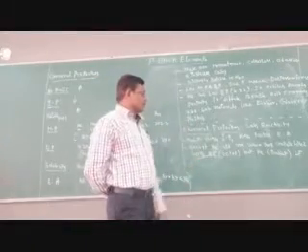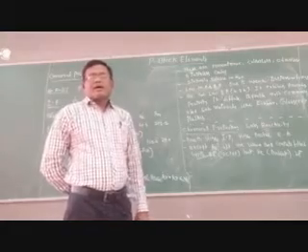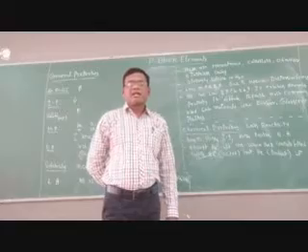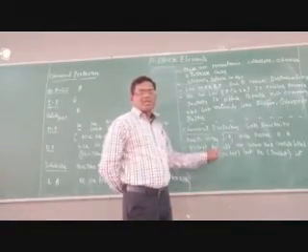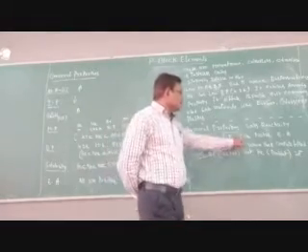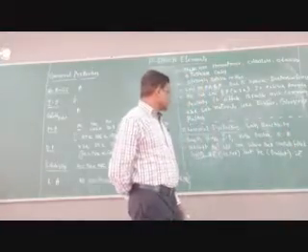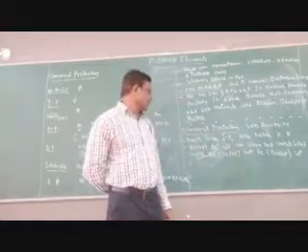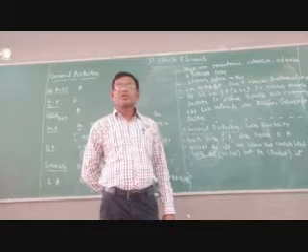Next, chemical properties. Comparatively, noble gases are less reactive than the rest of the elements due to their high ionization enthalpy as well as high positive electron gain enthalpy. Except helium, all have the valence shell completely filled with 8 electrons, but helium's valence shell is filled with 2 electrons.